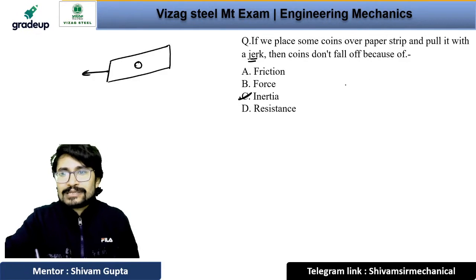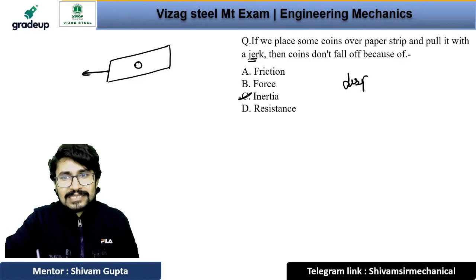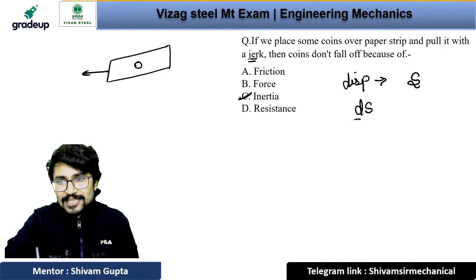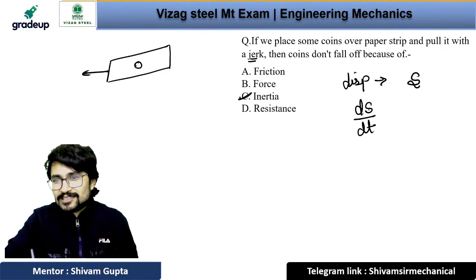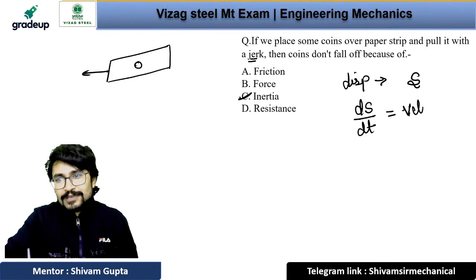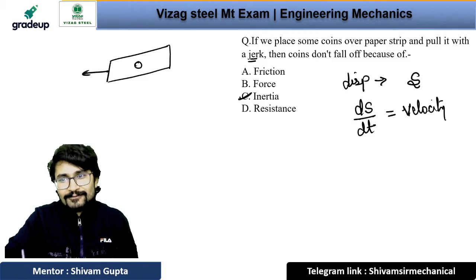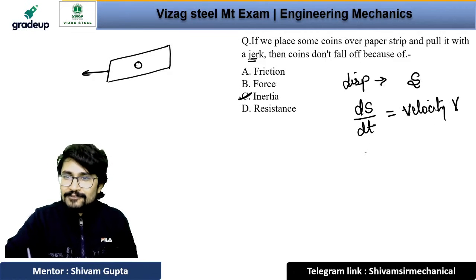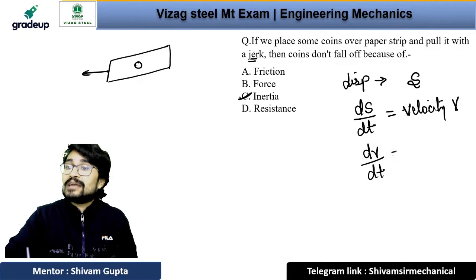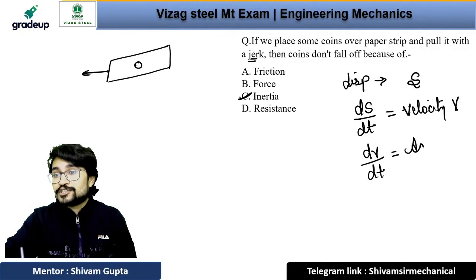Okay, do you know what is displacement? It is S, right? And if we write change in displacement with respect to time, that is ds upon dt, do you know what we get? We get velocity v, right? And when we write dv upon dt, that is change in velocity with respect to time, we get acceleration a.